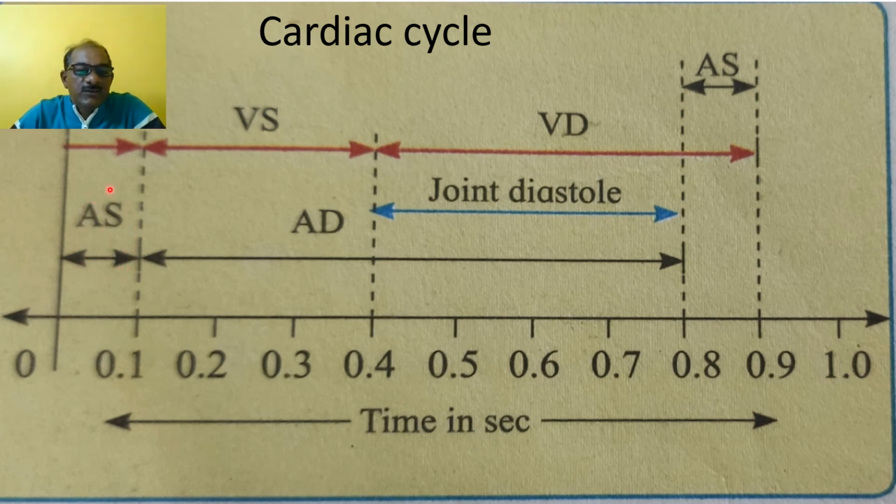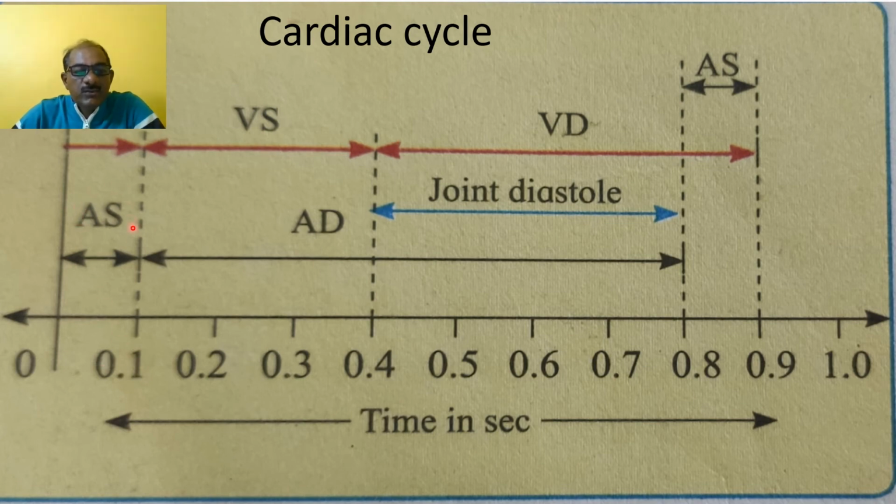So this is the auricular systole. In this atrial systole, it always runs 0.1 second.